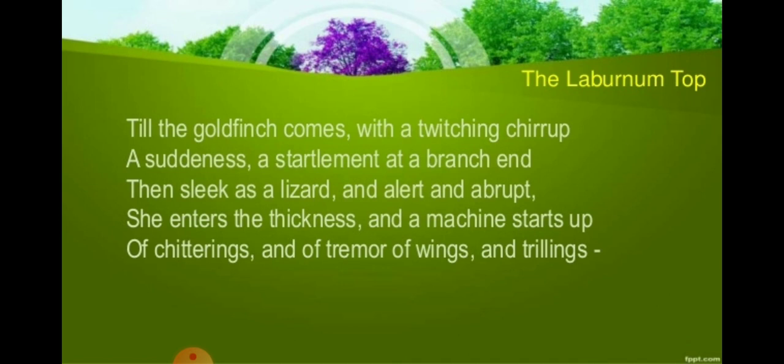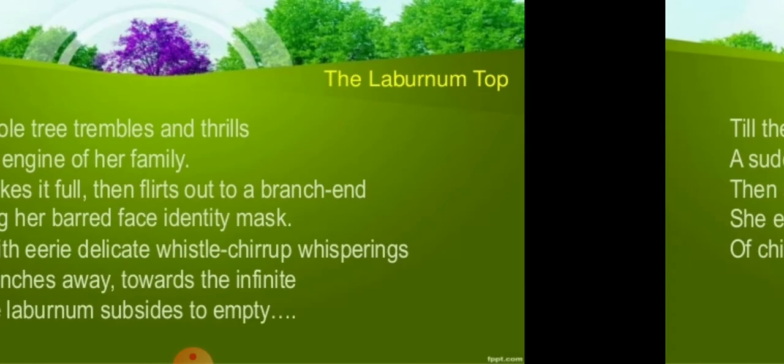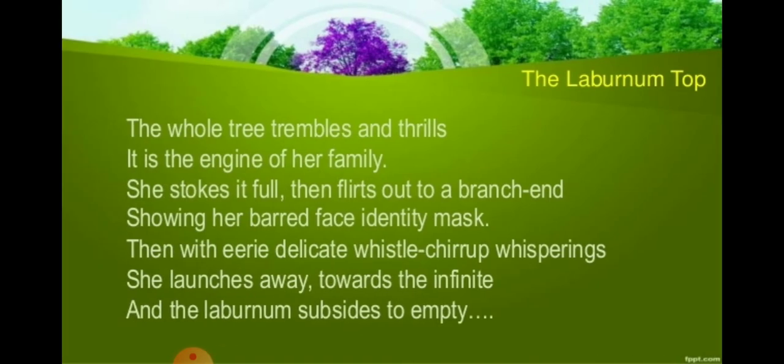Okay, "she enters the thickness and the machine starts up of chitterings and of tremors of wings and trillings. The whole tree trembles and thrills. It is the engine of her family." Engine of her family. Yes. Can it be an engine? No. She is compared to an engine, right? How can she be an engine? The bird can't be an engine. It is compared to an engine, right?